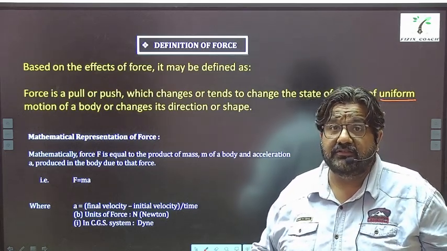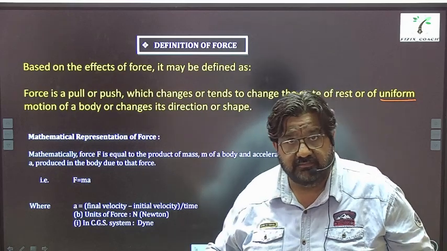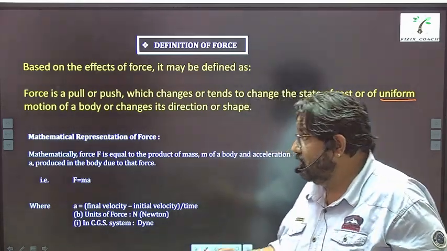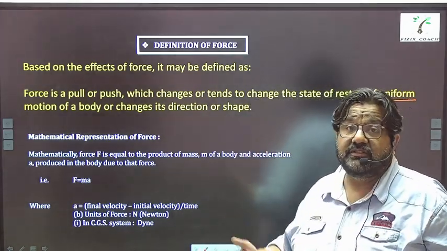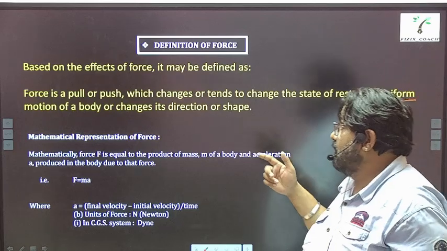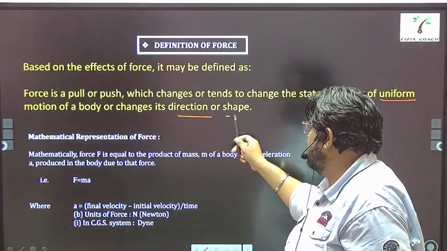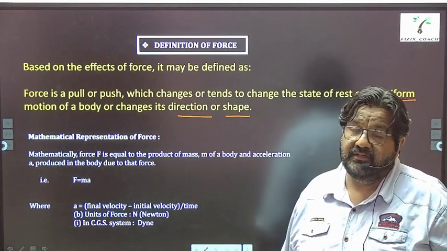And you can also push it and increase its speed, right? So that is the change in state of rest and motion. Then it can also change the direction and shape.